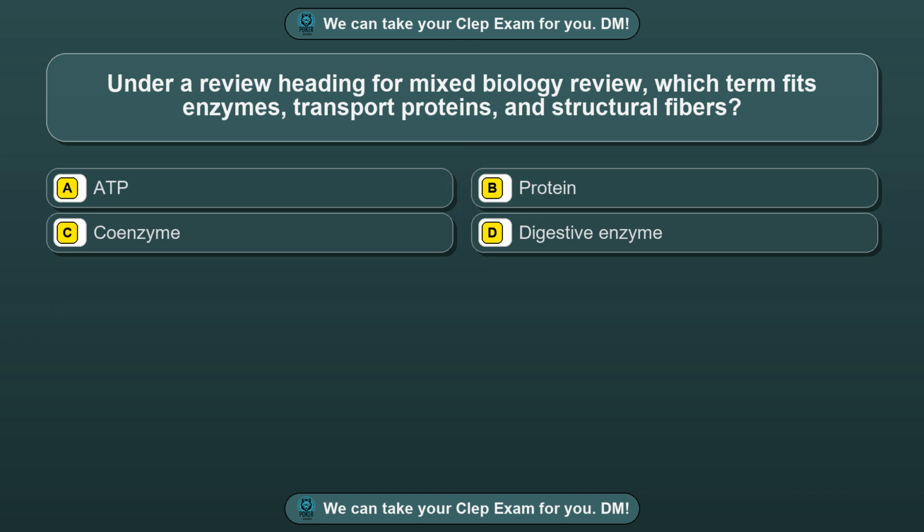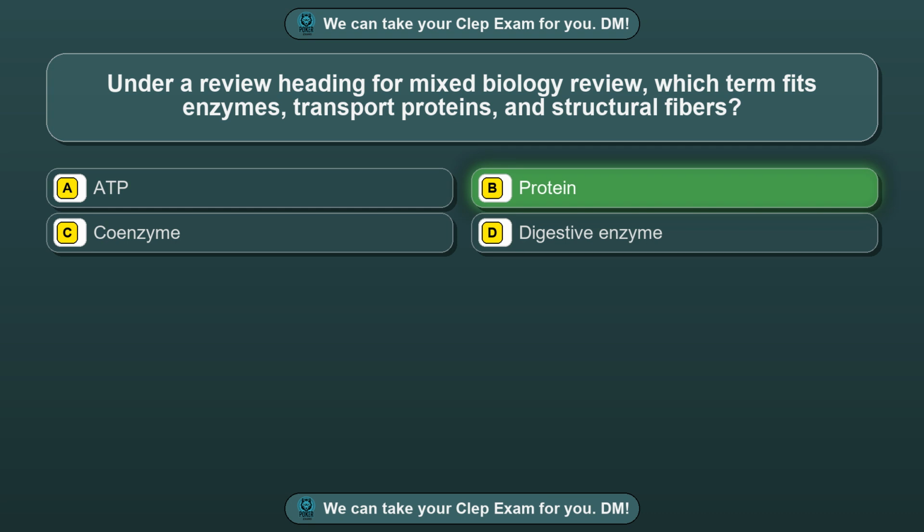Question 2. Under a review heading for mixed biology review, which term fits enzymes, transport proteins, and structural fibers? Option A. ATP. Option B. Protein. Option C. Coenzyme. Option D. Digestive enzyme. The correct answer is option B.